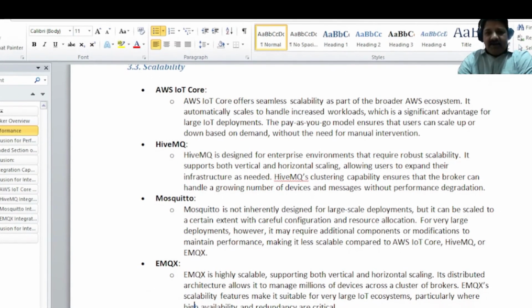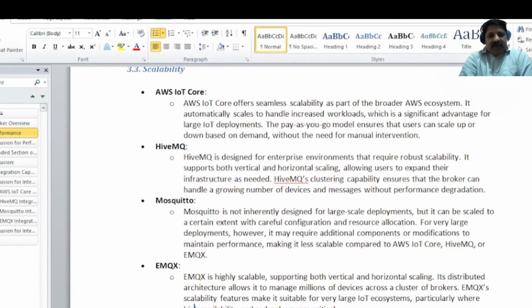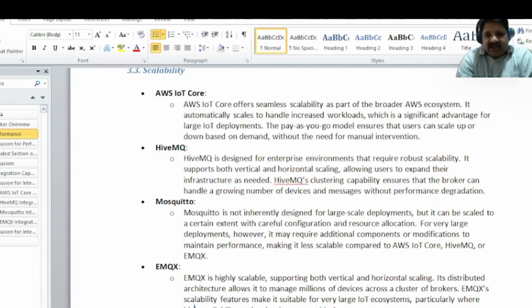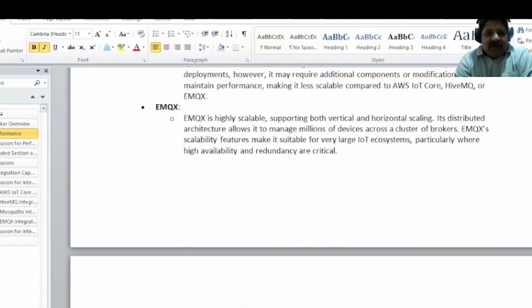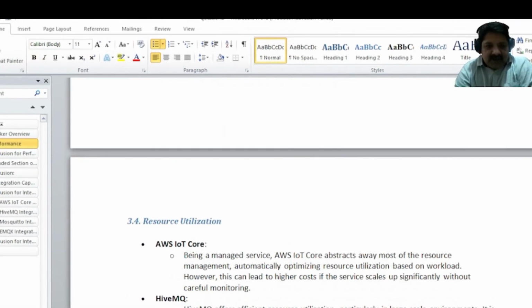HiveMQ is an enterprise environment, so it has the ability for vertical and horizontal scaling whenever you have more users. You can do that dynamically. But in the case of Mosquitto, it's slightly limited. EMQX is the same as HiveMQ here.